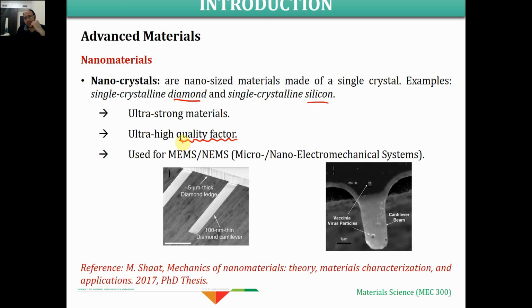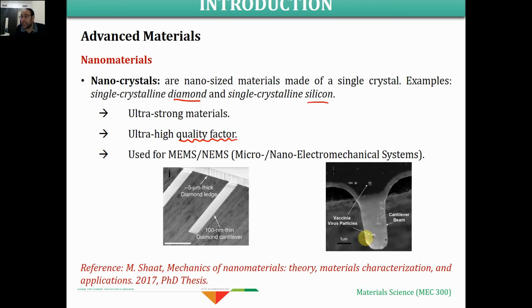But anyway, it gives a very strong material with a very high quality factor, which makes them very promising for use in MEMS and NEMS. MEMS are micro electromechanical devices, in the micro scale, and NEMS are nano electromechanical devices, where the entire device is in the nanoscale. We are using them as sensors for very advanced applications. For example, in this figure, if you observe the scale bar here, it is 1 micrometer. It means that the entire length of this beam is around 100 micrometers or something.